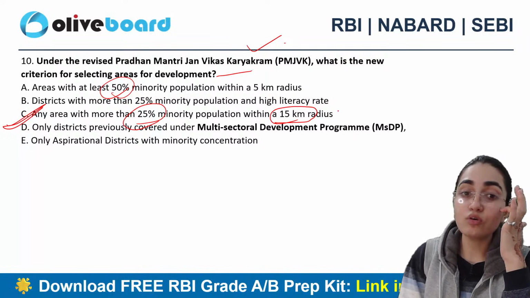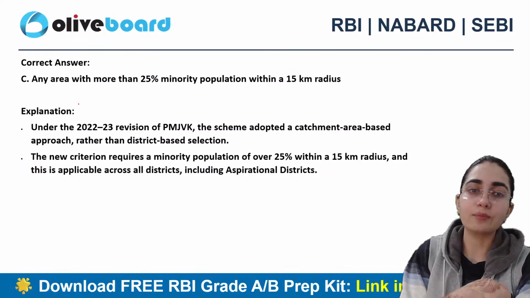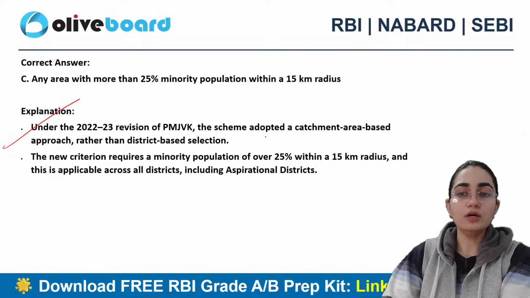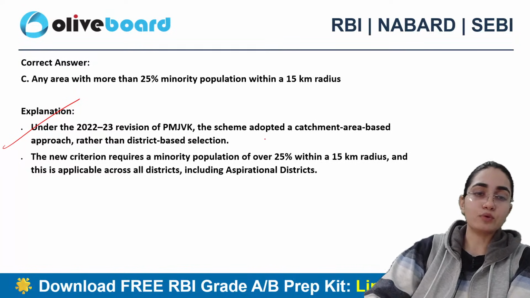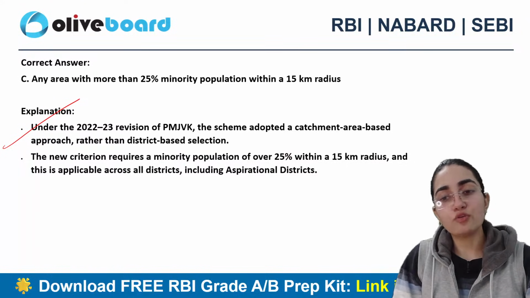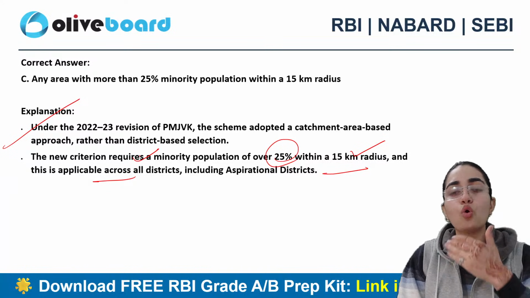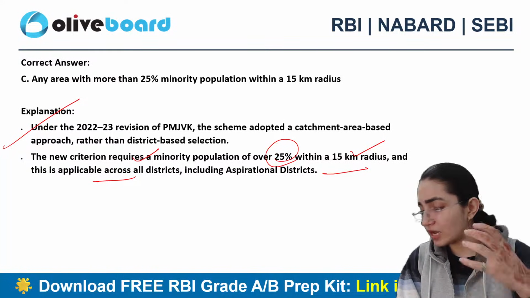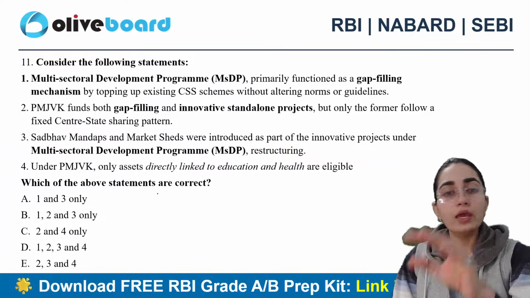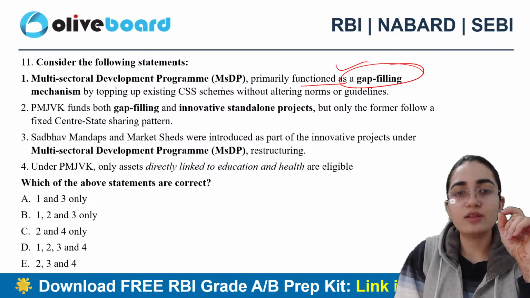Now when I talk about this particular area, you can do development facilities and infrastructure development anywhere, specifically for the minority communities here, right? So again, under 2022-23 under the revised initiative here, the scheme adopted the catchment area based approach rather than district based criteria. So the criteria requires a minority population of over 25% within a 15 km radius, and that is applicable to all districts, including unserved, underserved areas, and aspirational districts also. So remember, any area.